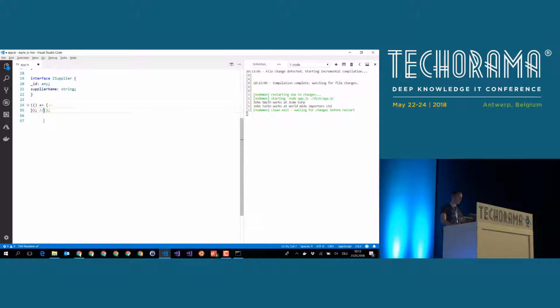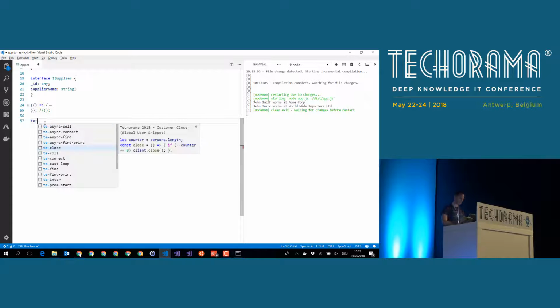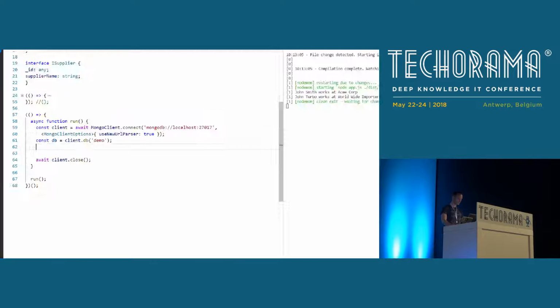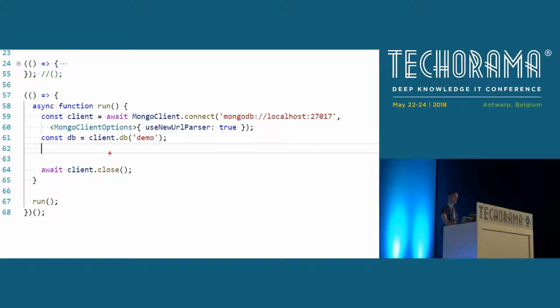Up until now, I only showed you problems, no solutions. Now we are switching gears, and we are going to talk about the beautiful new future that we live in, modern JavaScript and TypeScript land. We are going to change this implementation, but this time we are going to implement it in a way that you should work in 2018. Let's get started by connecting to the database in an asynchronous fashion.